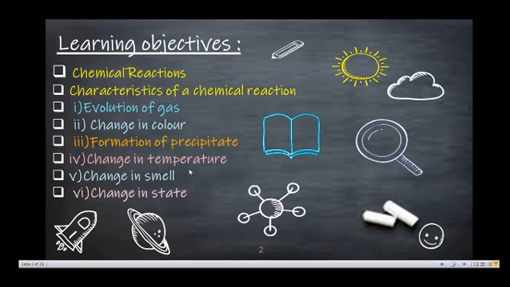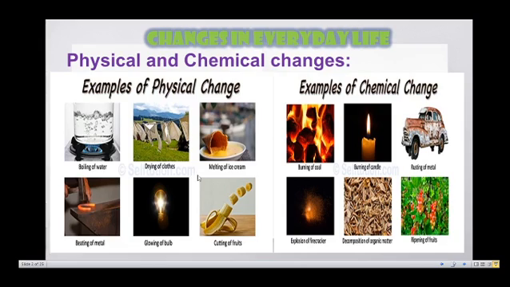In this session, we are going to discuss chemical reactions, characteristics of chemical reactions. What are the characteristics of chemical reactions? Evolution of gas, change in color, formation of precipitate, change in temperature, change in smell, and change in state are known as characteristics of chemical reactions. In this session, we are going to discuss them one by one.